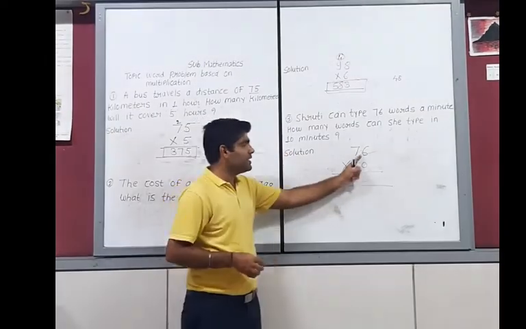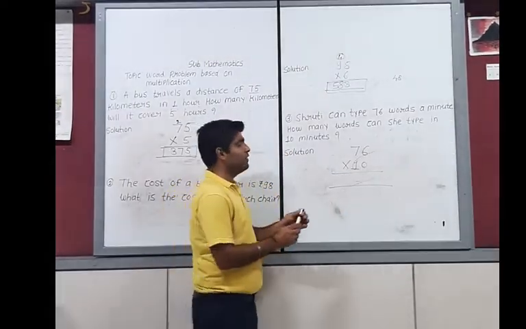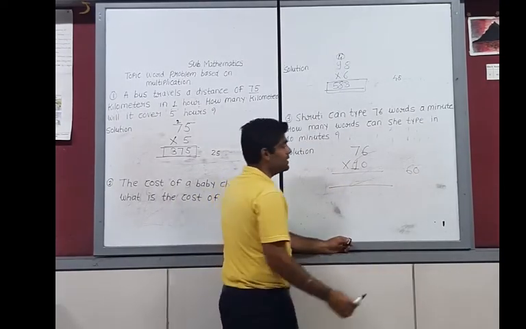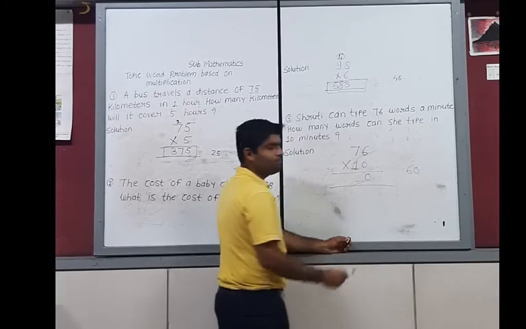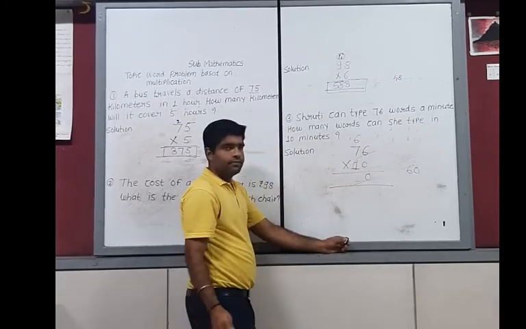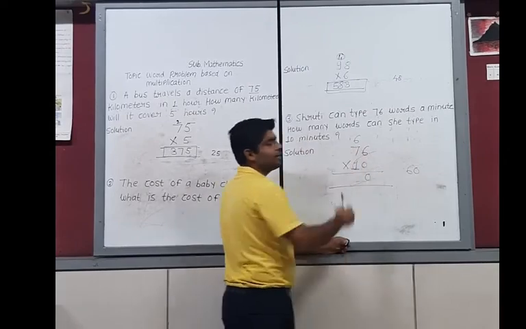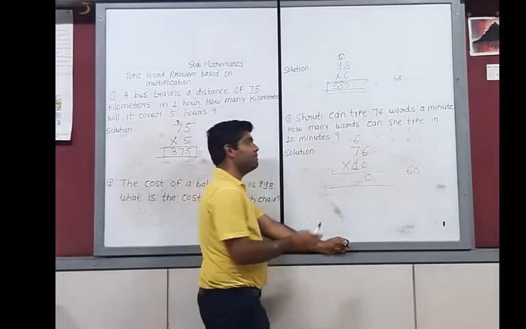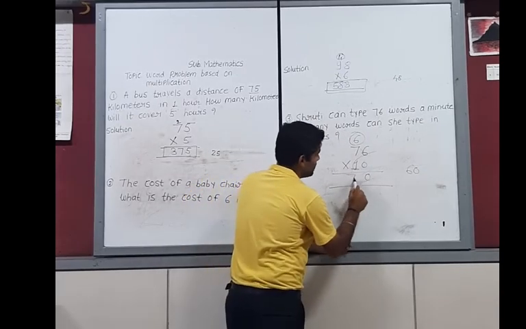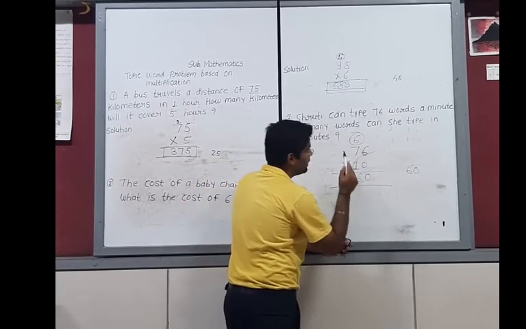Because 10 times 6 is 60. Here we have to write down 60. 60 means the 0 is written and the 6 is carried. 10 times 7 is 70. 70 plus 6 is 76. It means that our final answer is 760.